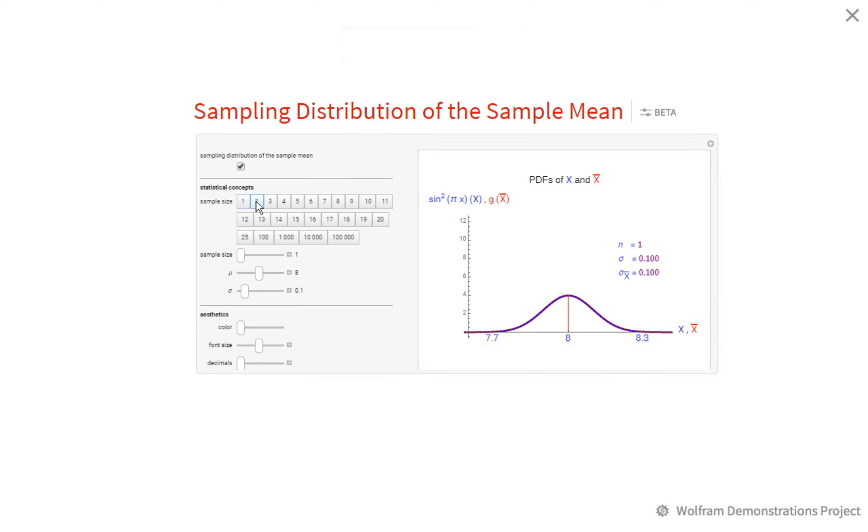If now, however, we think about taking sets of 2 gerbils out of the population, finding the mean of those gerbils, and then putting that x bar, the sample mean, into a distribution, we can see we've still got a normal distribution. The variance has started to come in a bit.